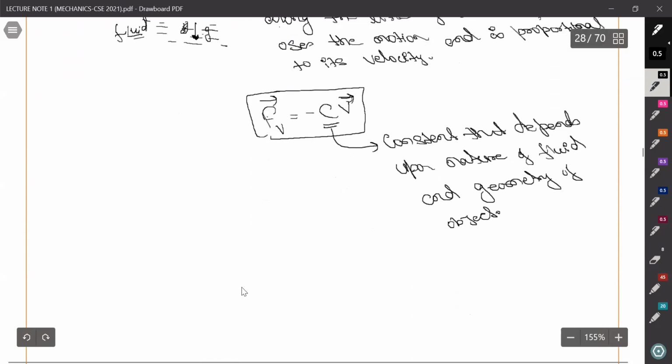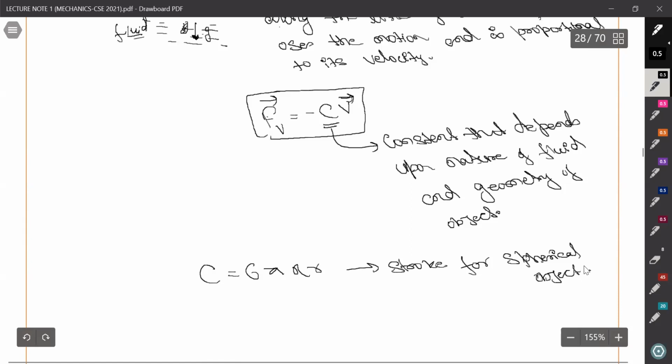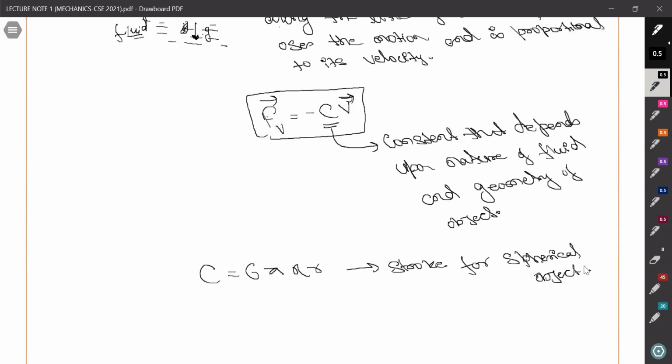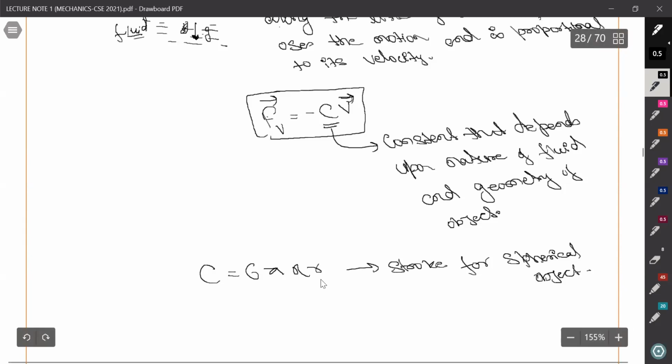And what Stokes did is that he said that C equals 6 pi eta r for a spherical object. Okay, what we have found is that C equals 6 pi eta r. R is basically the radius. Eta is the viscosity.